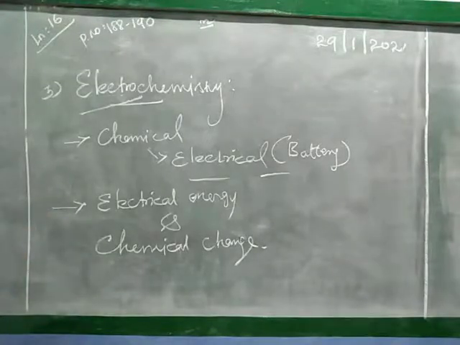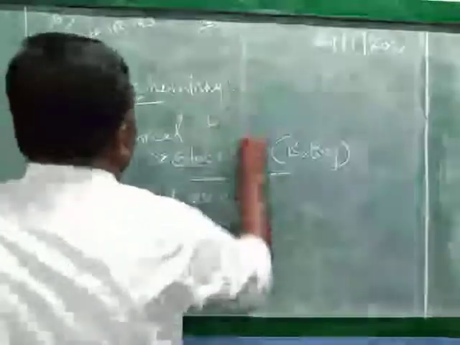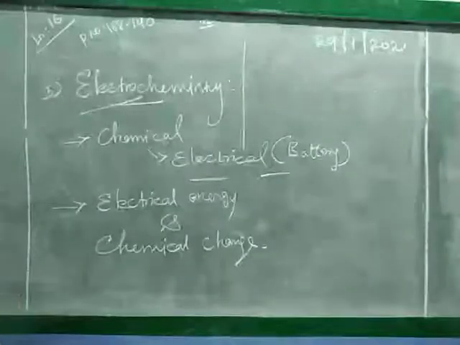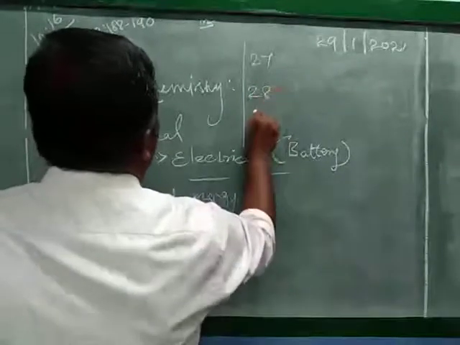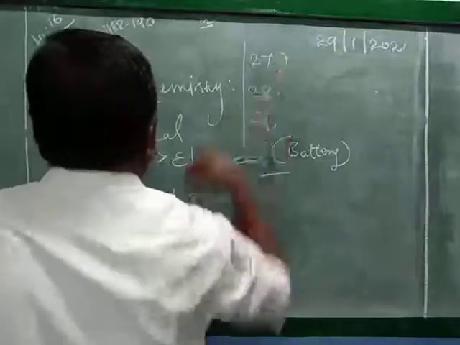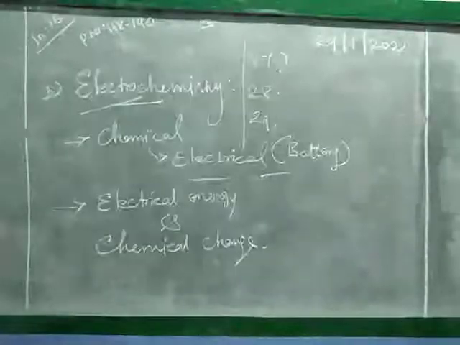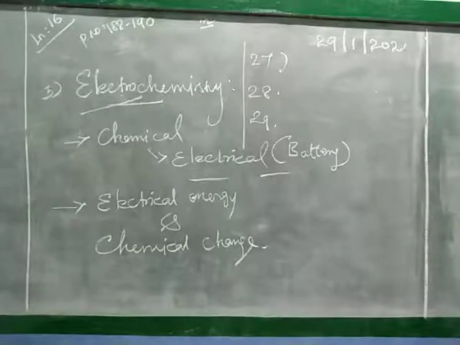Electrochemical cells we will see in the next class. Just the introduction alone we have seen today. So, today's homework: already we have given continuous question numbers up to 26. Today 27, 28, 29. So a total of 3 questions I am going to give now. First question, 27th question: write a short note on chemical anesthetics.